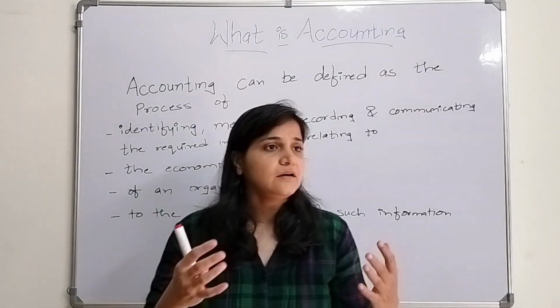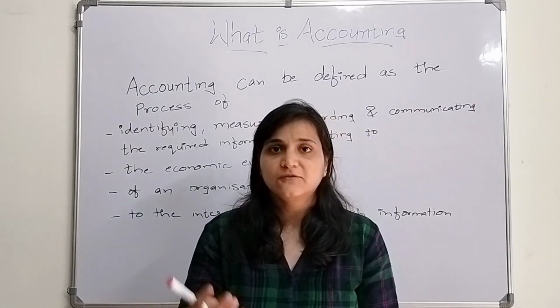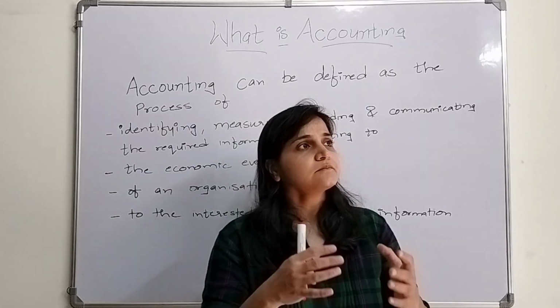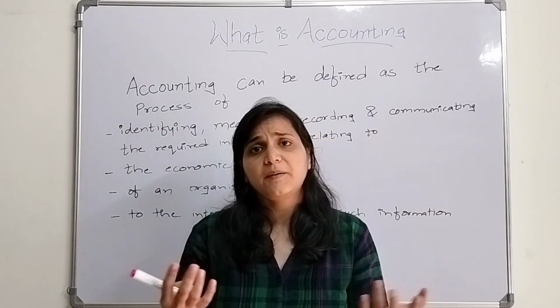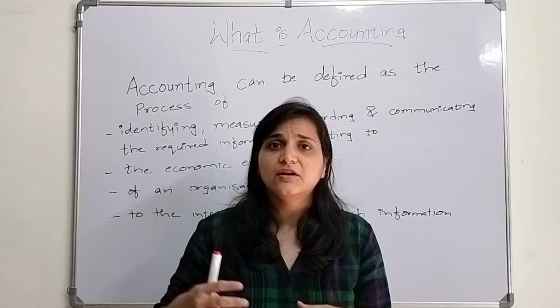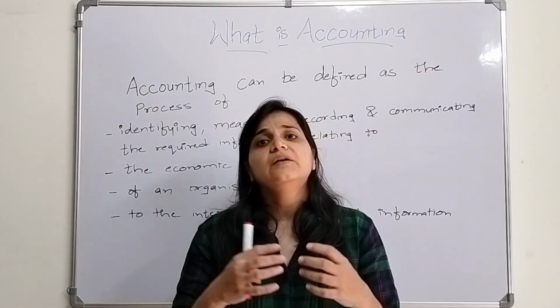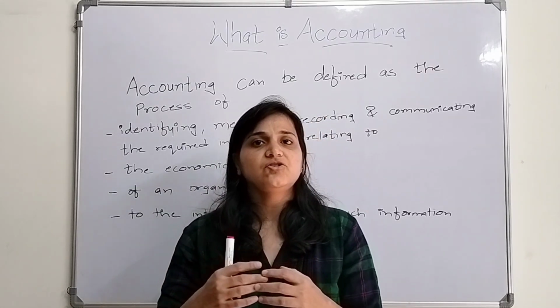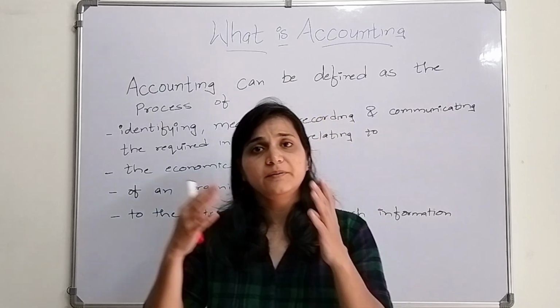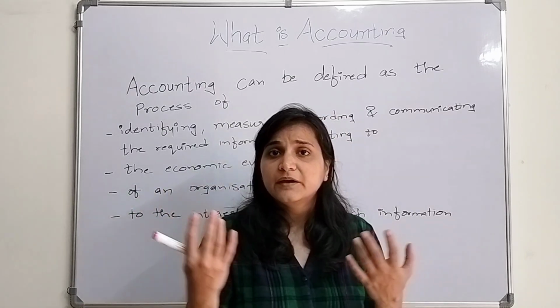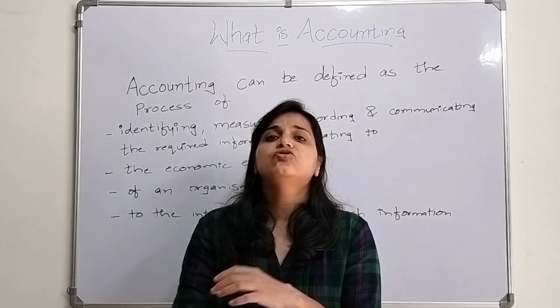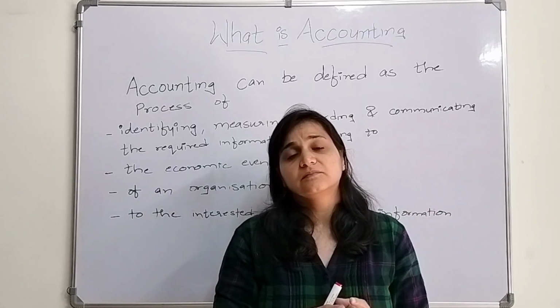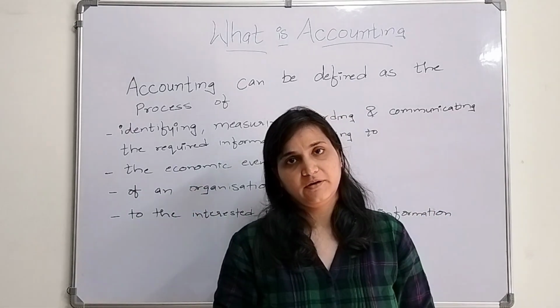That could be a single person carrying on a business, a sole proprietor, we say. It could be partners, two or more partners who decided to carry out a certain venture, so it could be a partnership firm. It could be a company, an association of persons, or a cooperative society. So all these come under the purview of an organization.